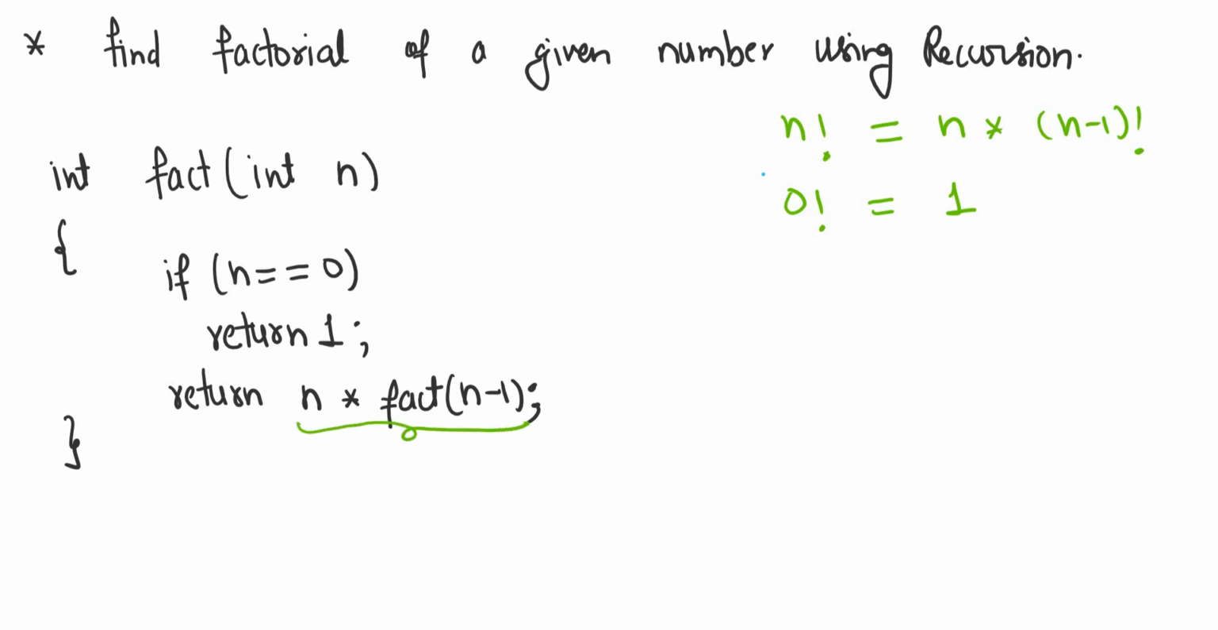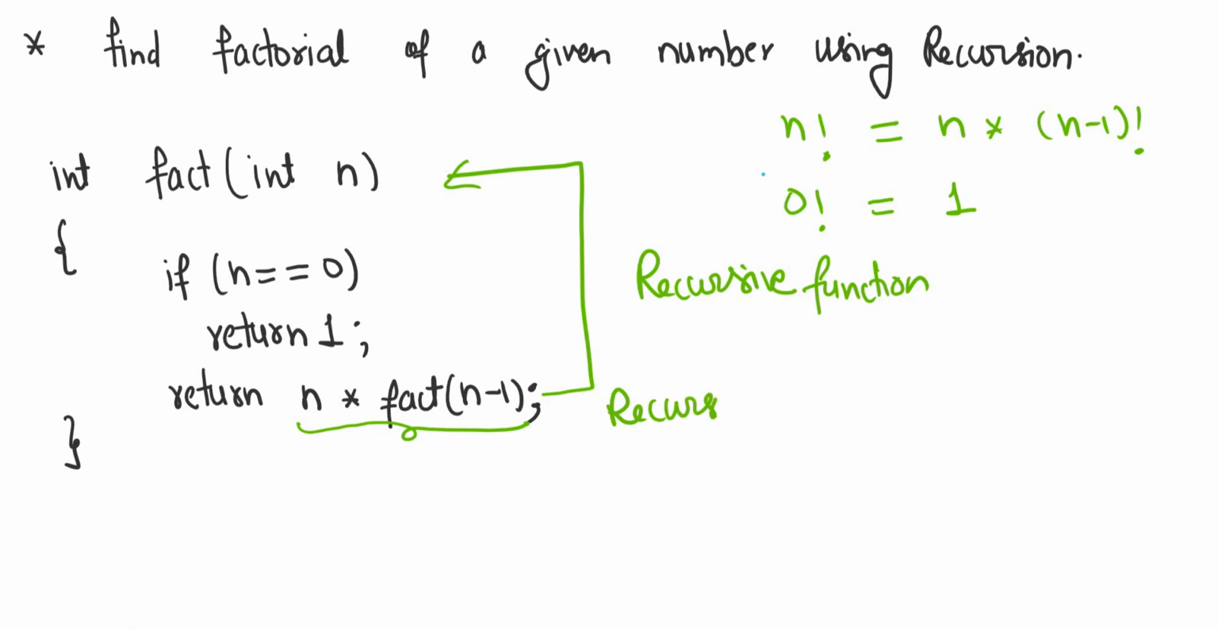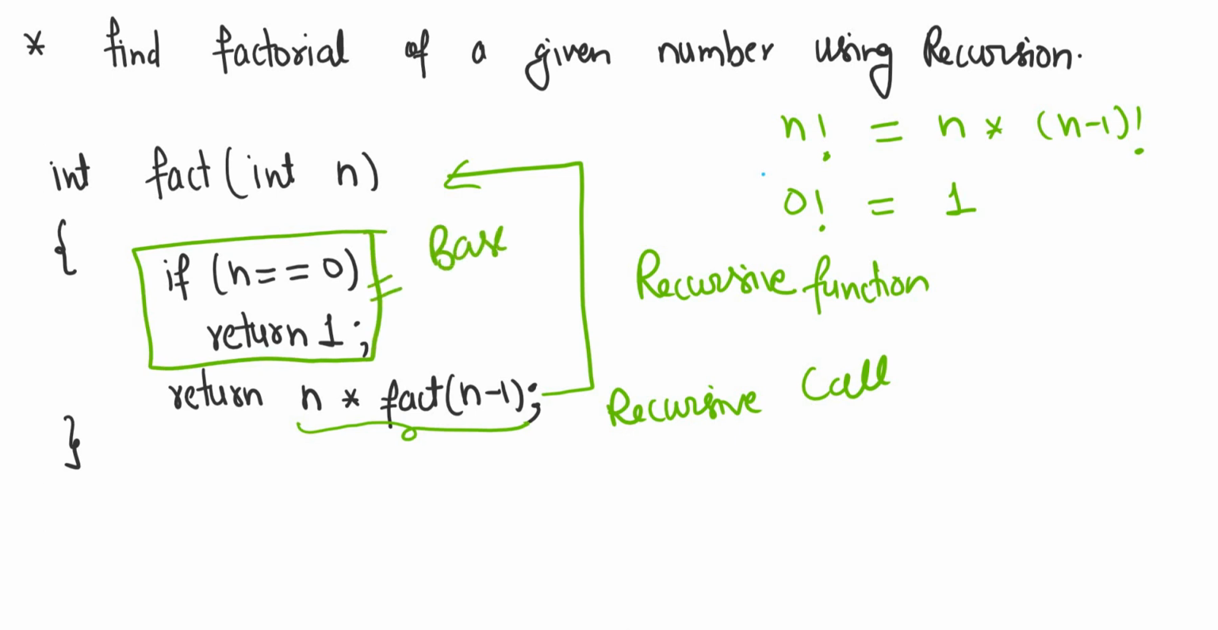In this return statement, fact(n minus 1) is calling itself, which means it is a recursive function. And this particular call is called a recursive call. And this part, if n is equal to 0, return 1, is the base condition of recursion. Base conditions play a very important role in any recursive function because they are the stopping criteria for that recursion.